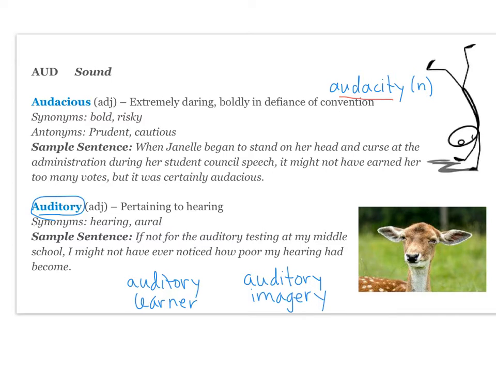So this person over here doing a handstand, depending on the context, could be showing great audacity, or could be proving that they're audacious. If you did a handstand in the middle of class, for example, right, that would be being audacious or audacious behavior. Your synonyms are bold and risky. Your antonyms are prudent and cautious.